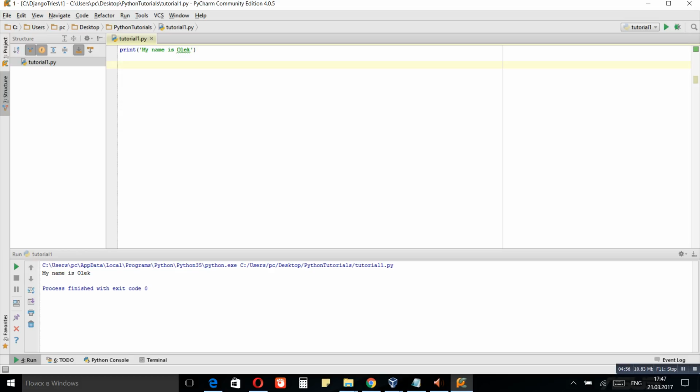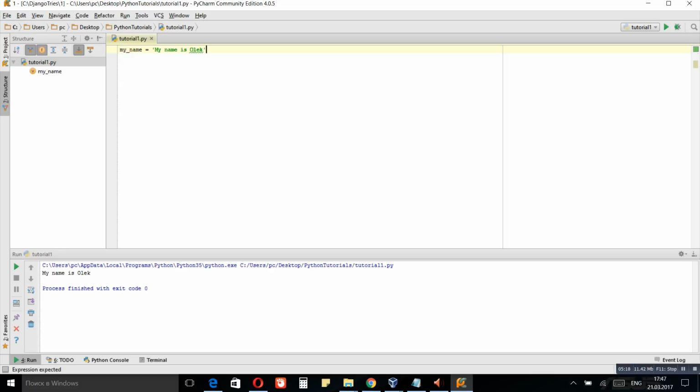after creating this variable. So let's create a variable called my name, and we can assign a value to it by typing equals, my name is Oleg. So now we can just get rid of the first line, and we will have just a single line with my name equals my name is Oleg.